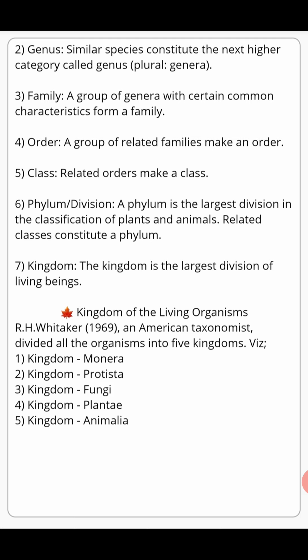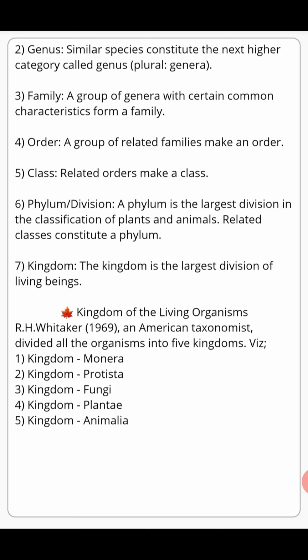But we have one more kingdom classification system. It is known as the five kingdom classification system, and it was developed by R.H. Whittaker. This is also a very important thing to remember: Carolus Linnaeus discovered the two kingdom classification system and R.H. Whittaker developed the five kingdom classification system.